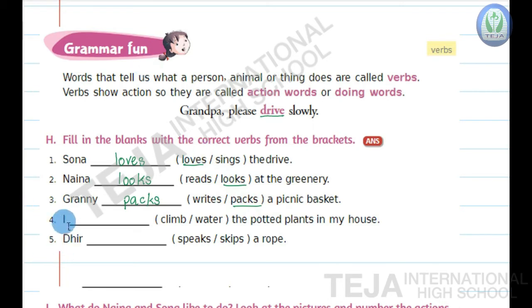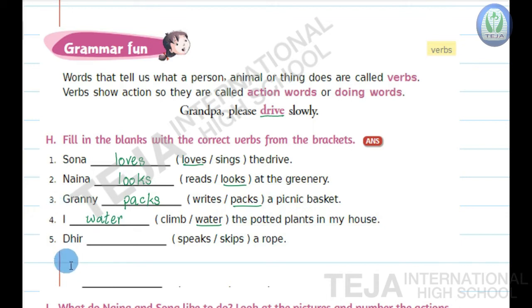Fourth question. I dash the potted plants in my house. The options are climb, water. The potted plants, will you climb the potted plants? No. You will water the potted plants, that is the plants which are there in the pots. I water, W-A-T-E-R, water the potted plants in my house.